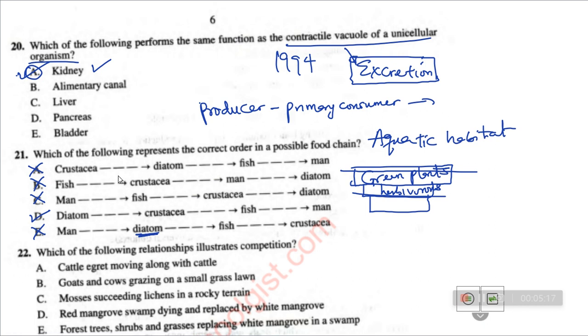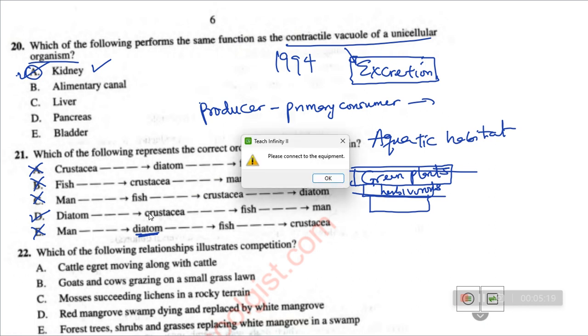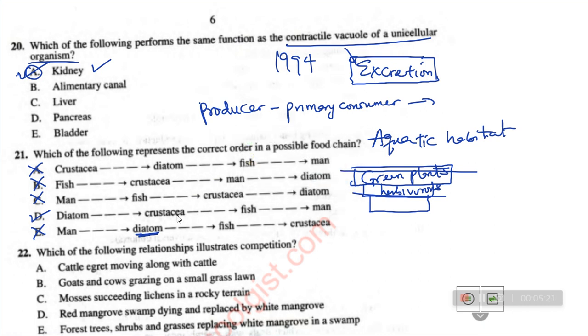So diatom cannot feed on crustacean, it is the crustacean that can feed on diatom. Fish can now feed on crustacean. Now man, you that are fishing, you can now feed on what? Fish. So our answer is option D.